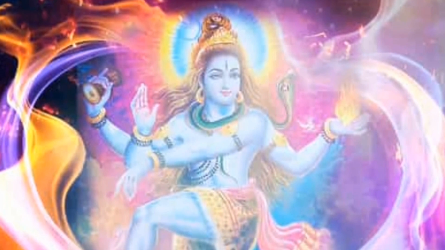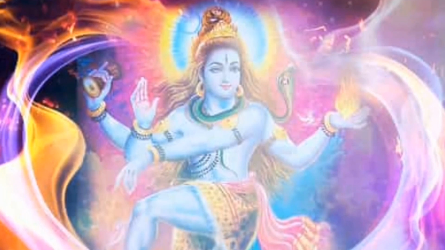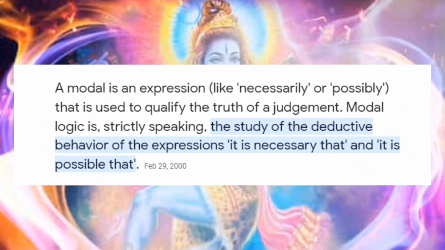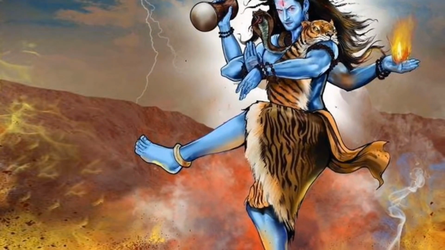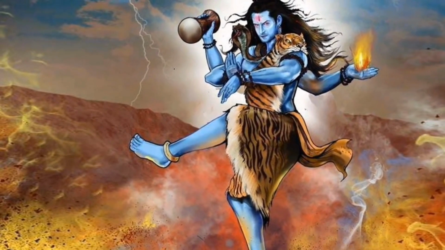This can even be validated through modal logic. Modal logic is used to qualify the truth of judgment, and strictly speaking, modal logic is the study of the deductive behavior of expressions, which deals with "it is necessary that" and "it is possible that" type situations.